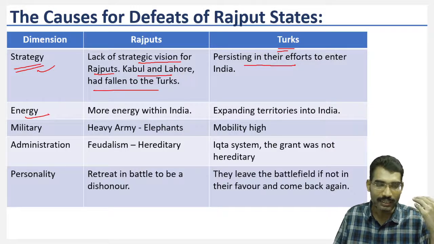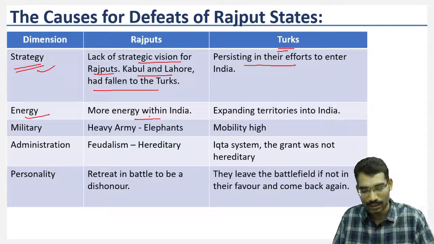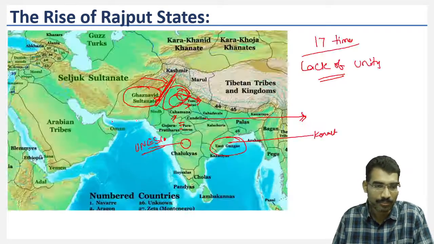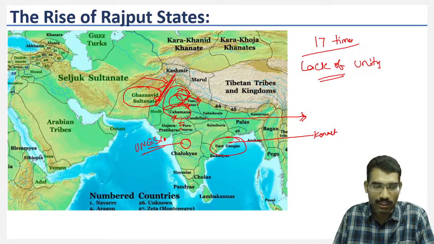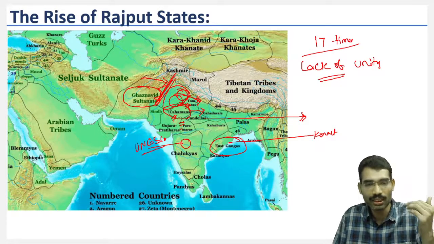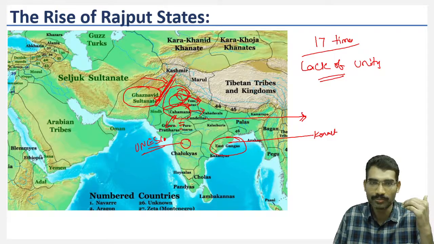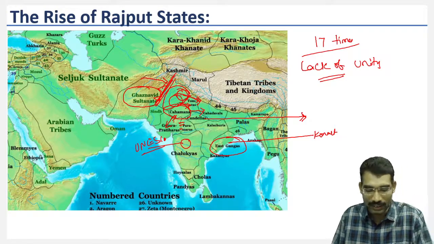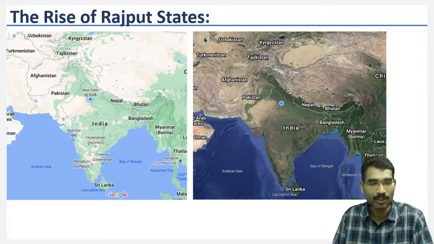Next, energy wise, they were concentrating more on internal expansions. For example, if you take Chamans, they were more concerned towards expanding their territories into Tomars and Gahadwalas and into Gujarat. They were not concerned about the northwestern part of India.